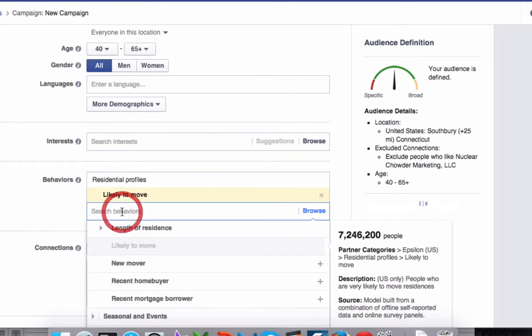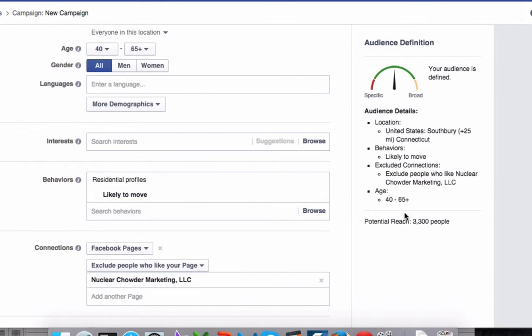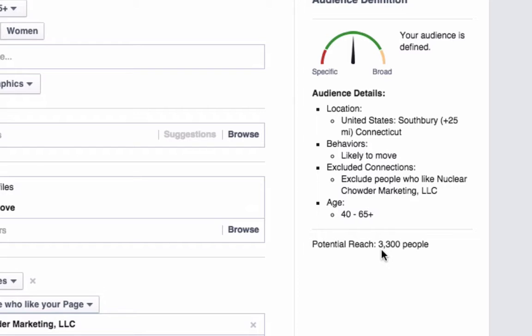So we're just going to click this here, likely to move, and you can see what happens to our numbers. Now I've got a potential reach of 3,300 people, and I can go ahead and build an advertisement to these people. And quite frankly, I might put a blog post. In this case, I'm putting them in front of my Facebook page, and hopefully on my Facebook page there's a lot of good information that will help them in their move so that they're likely to click like, or I might put an ad in front of them.